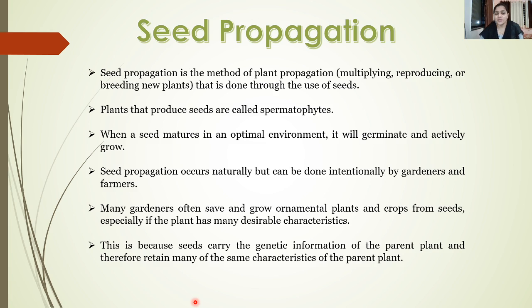So when a mature seed attains optimal environment or optimal requirements, it will start germinating and thus it will grow actively. Moreover, seed propagation occurs naturally, but many times it can be done intentionally by the gardeners as well as the farmers. Many gardeners often save and grow ornamental plants and crops from seeds, especially if the plant has many desirable characters.